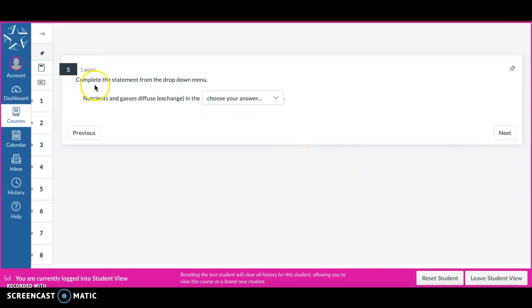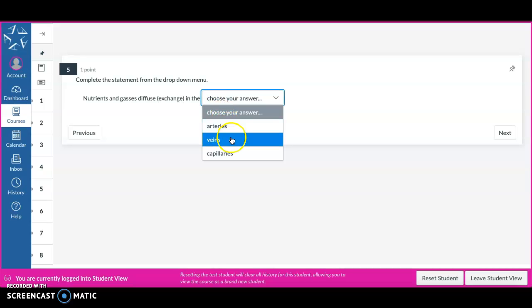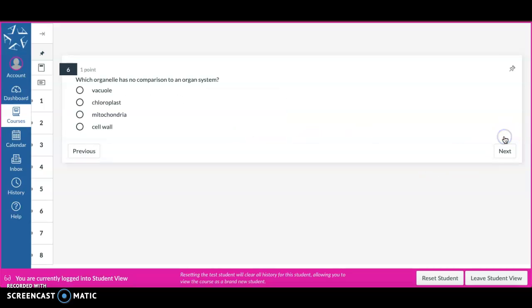Question 5. Complete the statement from the drop-down menu. Nutrients and gases diffuse, exchange in the arteries, veins, capillaries. Question 6. Which organelle has no comparison to an organ system? Vacuole, chloroplast, mitochondria, cell wall.